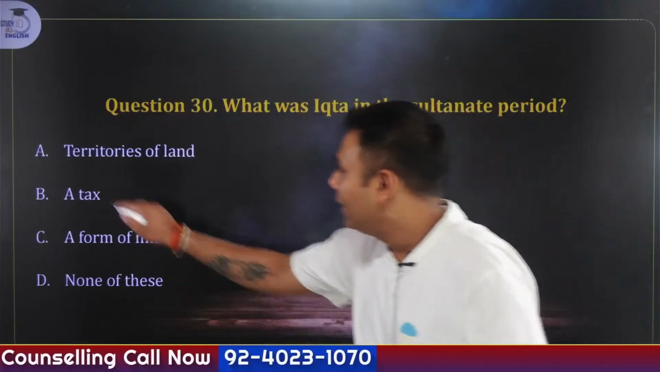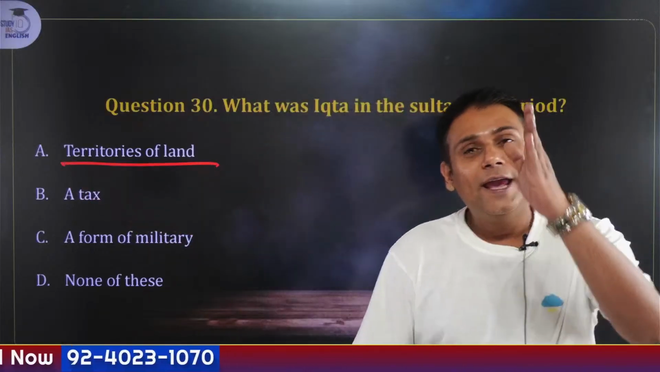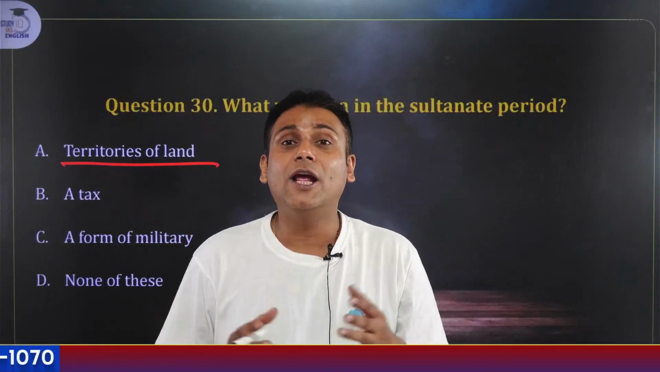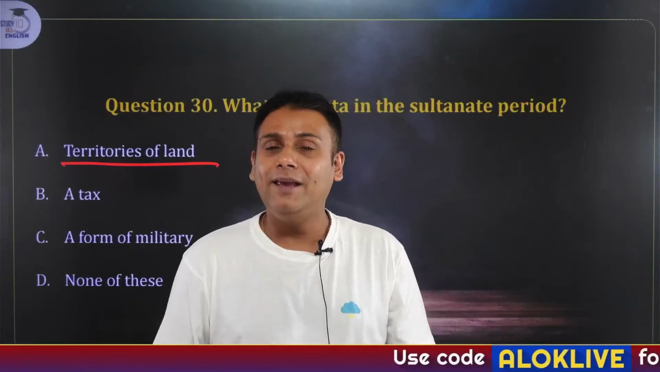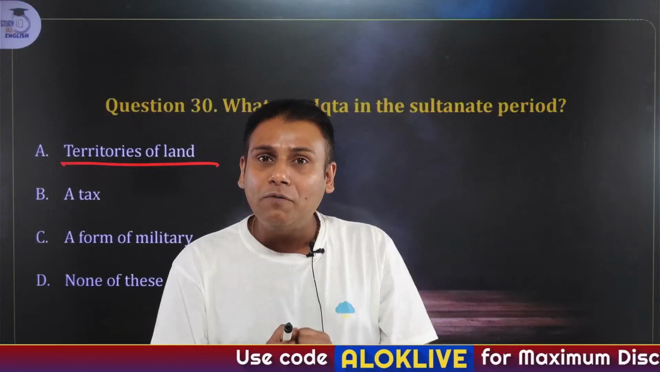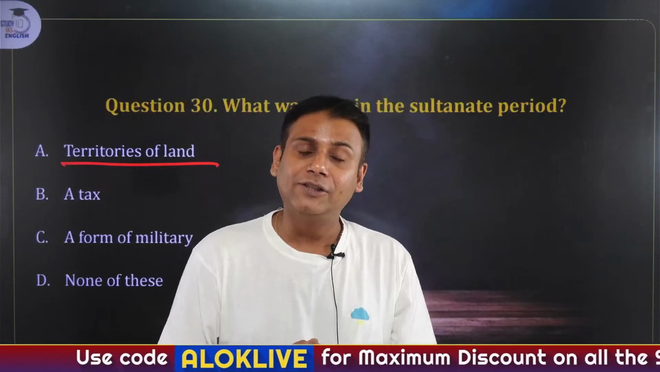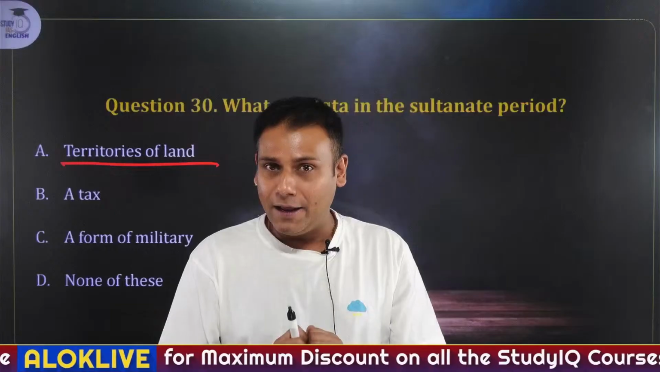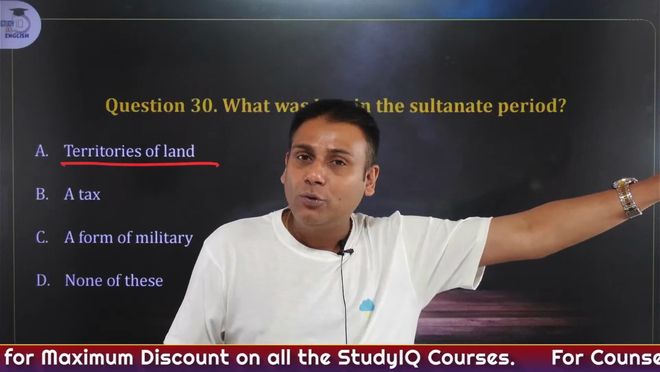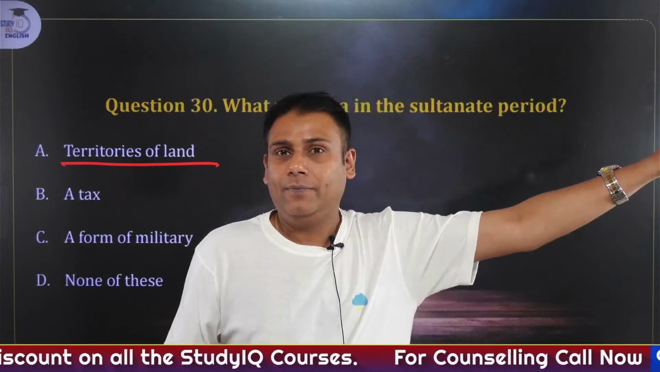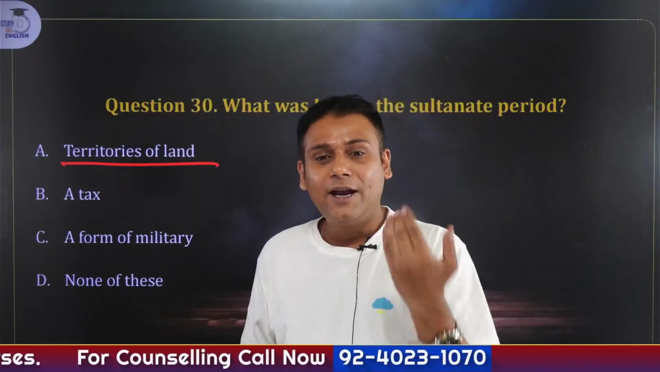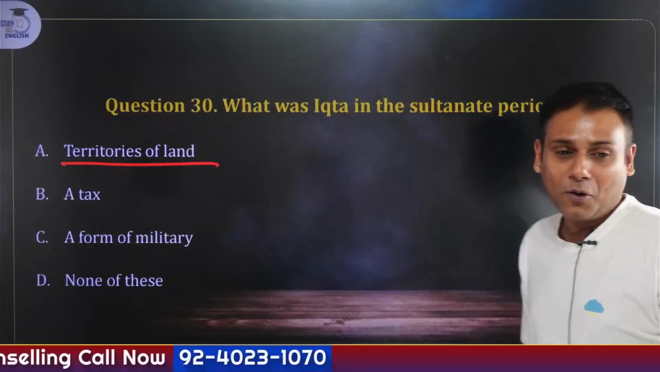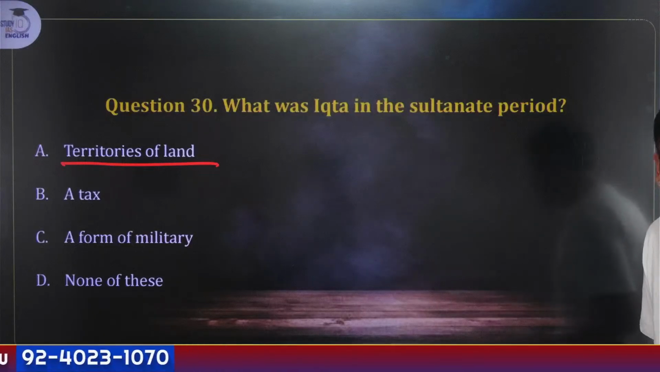It is territories of land. As I've told you, Iqta system was started by Shamsuddin Iltutmish, wherein rather than giving the salary to the nobles, a piece of land was being given. And whatever money was accrued from the piece of land in the form of taxes, the nobles used to keep as their salary. And the excess amount was returned back to the exchequer or the administration. And that excess amount was referred to as fawazil. So Iqta is territory of land or a piece of land. Yes, very good. Answer is A.